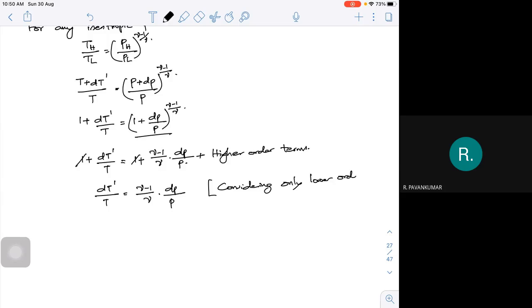If that is the case, I'm going to get dT dash by T is equal to gamma minus 1 by gamma. Let me call this expression number 2.